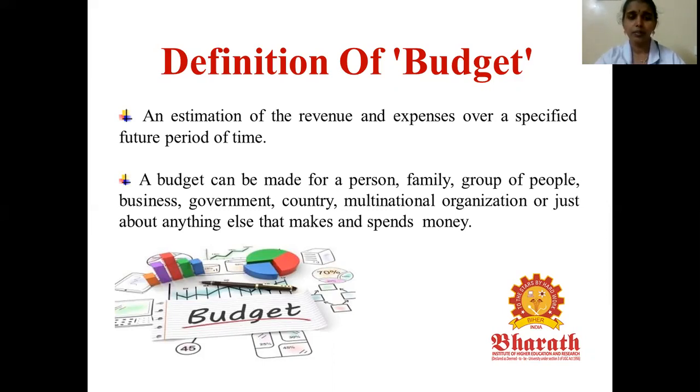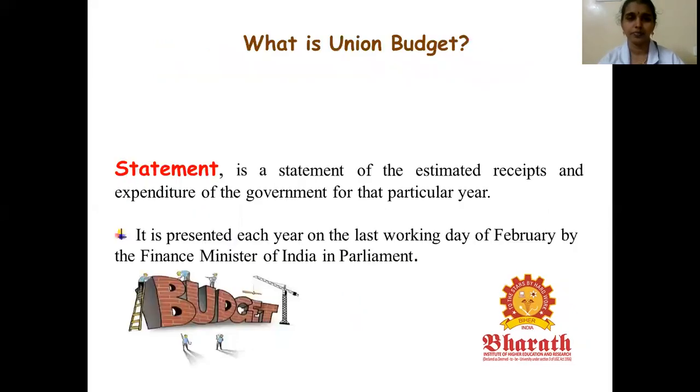This is how a budget is made for a family. Similarly, we can make a budget for a group of people, business, government, and a country. So the estimation of revenue and expenses for a specific future period of time is called a budget.